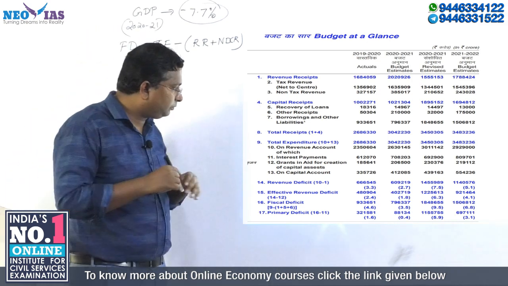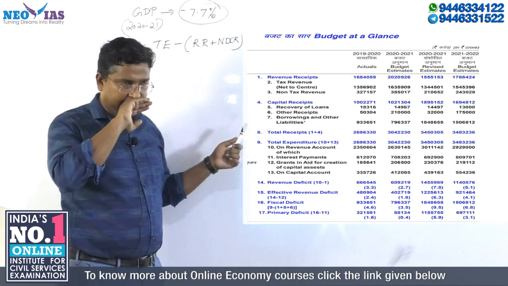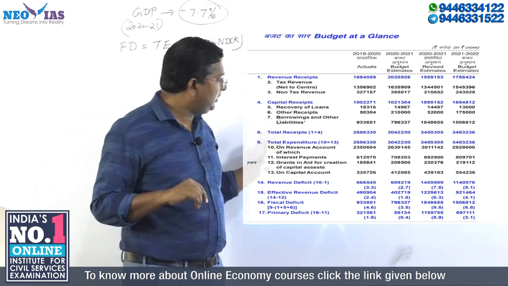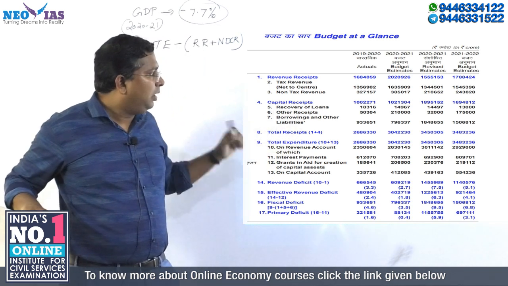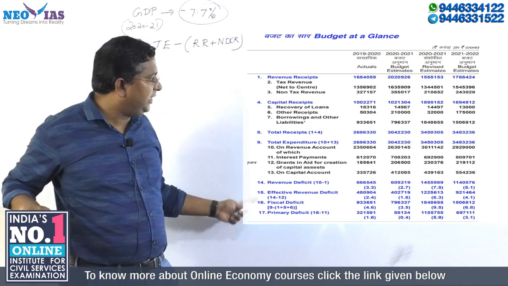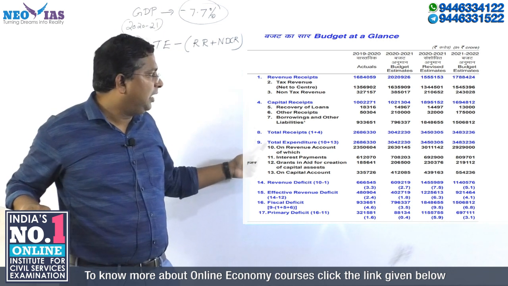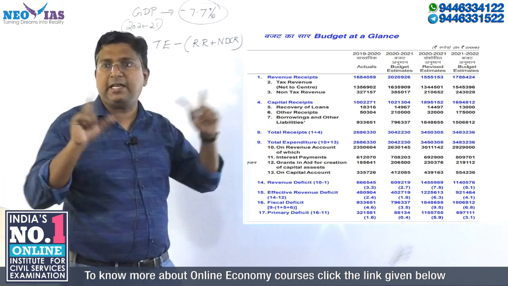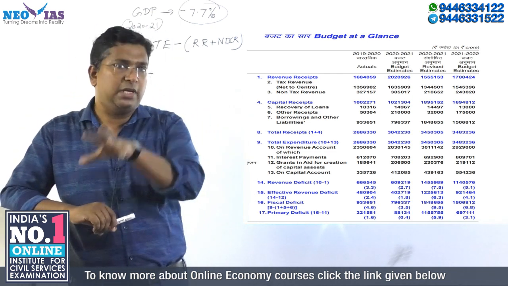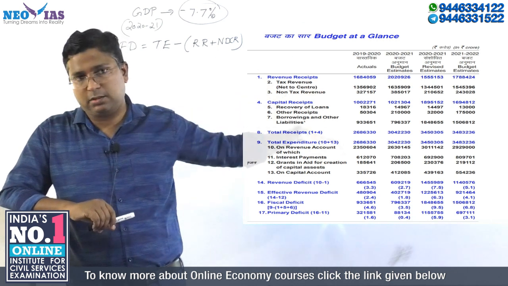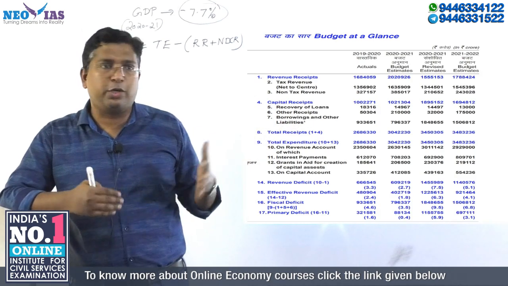So from the examination point of view, what you have to look into is the disinvestment trend you need to note down. Then the fiscal deficit trend, the percentage and the figure. Then the total expenditure trend and the relative capital expenditure movement. From any of these you can expect a question. And how will UPSC ask the question, how will you know that? Look into the previous year questions.